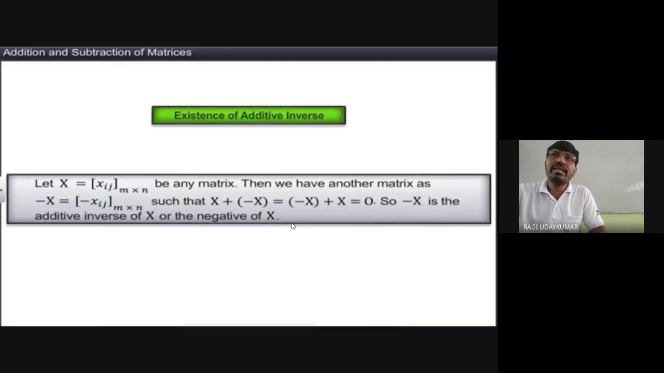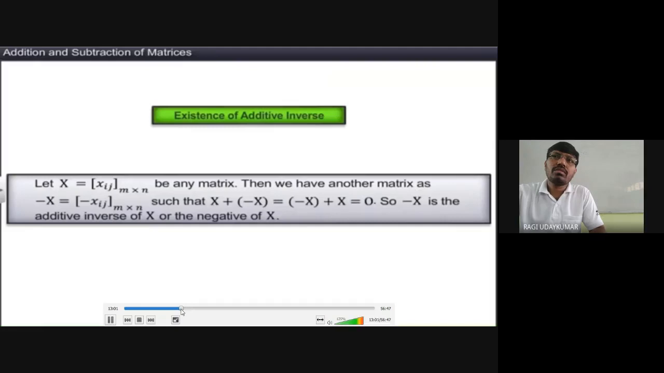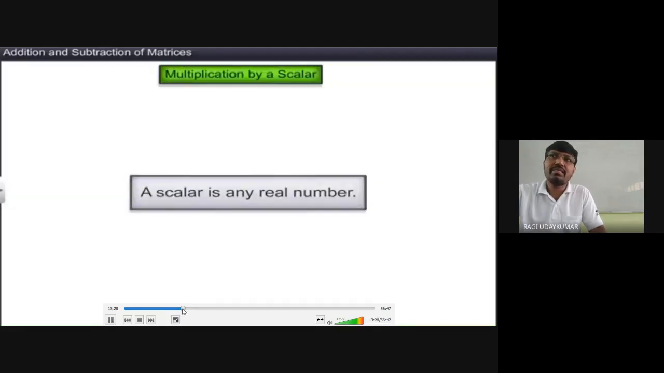Existence of additive inverse कब होगा? Every element को minus से multiply करो, the resultant matrix will be the additive inverse matrix. Minus x is a matrix, means minus x will be represented.